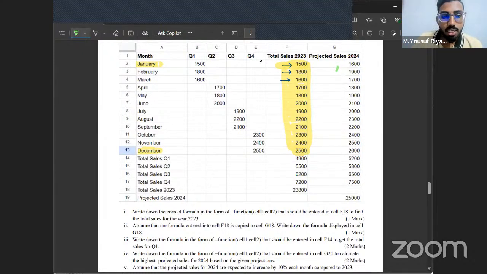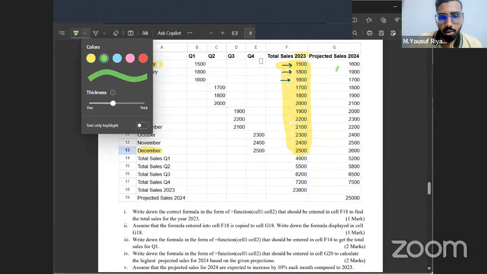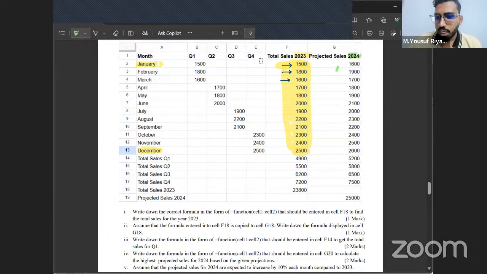Now you can see here we are talking about 2023 and here we are talking about 2024. They are saying in January 2023 we got 1500 and we are expecting it to increase to 1600 in 2024. Likewise, the expectation for every month is mentioned here. This is just an expectation. We're just predicting that in 2024 this will be the amount. We're just making a prediction. That's what you call projected sales.